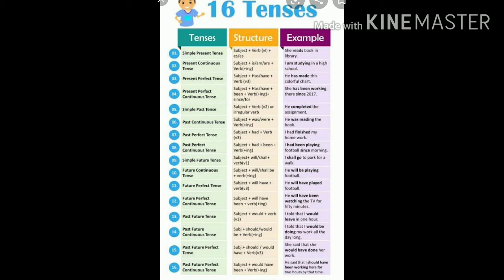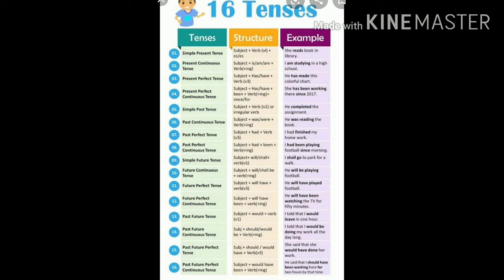Future perfect continuous tense, subject plus will have been plus verb plus ing. Past future tense, subject plus would plus verb 1.